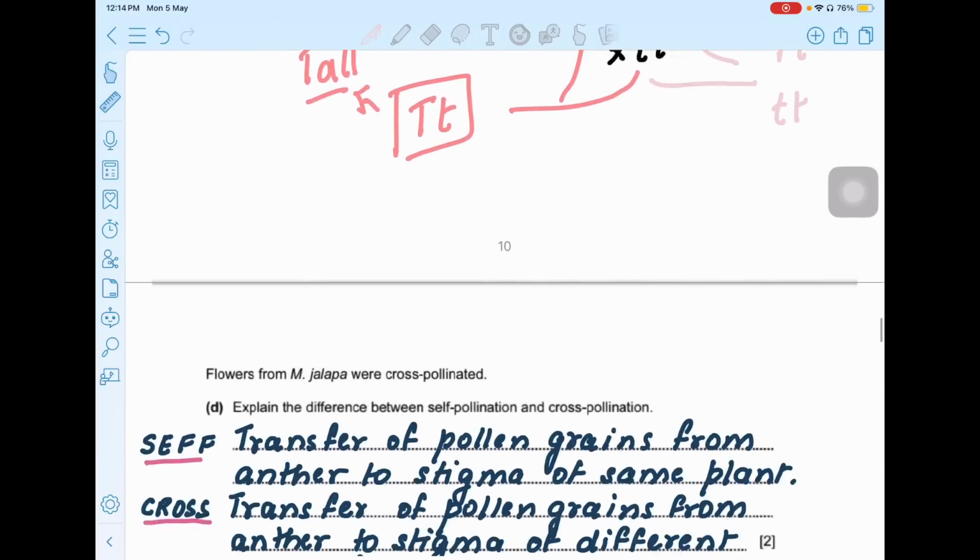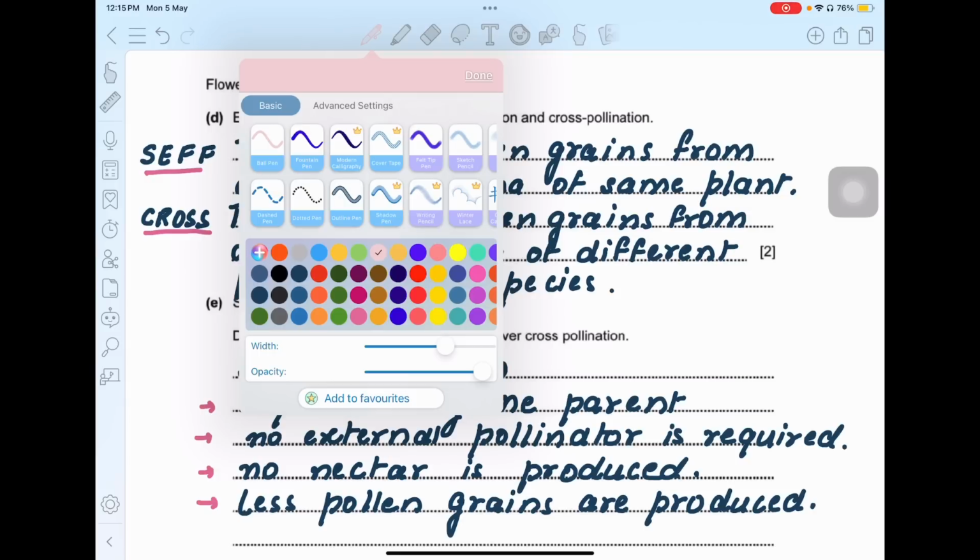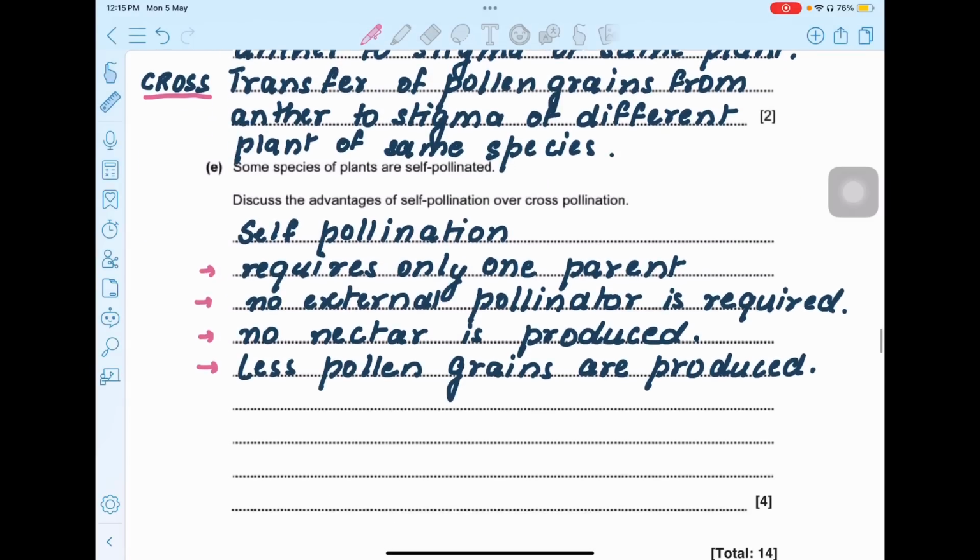Okay, moving ahead. Flowers from M. jalapa were cross-pollinated. Explain the difference between self-pollination and cross-pollination. So self-pollination is when there is a transfer of pollen grains from anther to stigma of the same plant. Cross-pollination is when it is from a different plant of the same species. This is important to mention, that you mention a different plant from the same species.